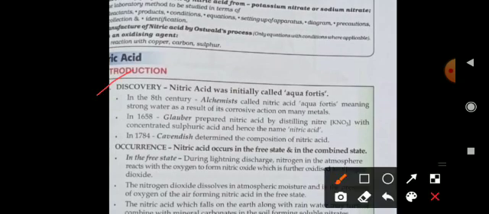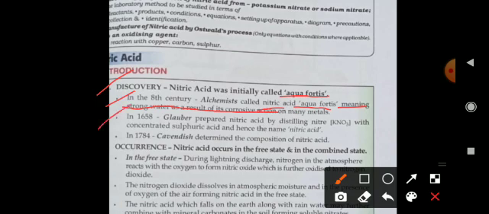Nitric acid was initially called aqua fortis. In the 8th century, alchemists called nitric acid aqua fortis, meaning strong water, as a result of its corrosive action on many metals, because nitric acid reacts with metals and corrodes them. So according to this process, nitric acid is known as aqua fortis.